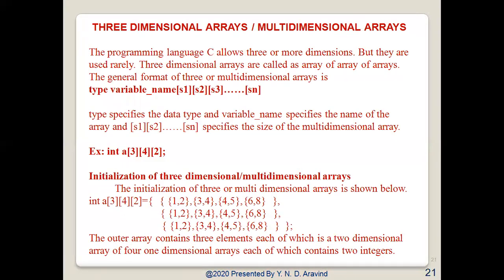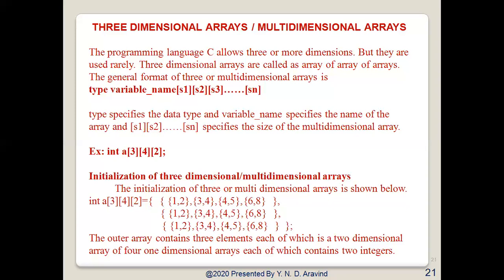Three-dimensional array or multi-dimensional array. The C programming language allows three or more dimensions, but they are used rarely. Three-dimensional arrays are called arrays of arrays. The general format for a three-dimensional or multi-dimensional array is the type, the variable name, followed by the subscripts based on the number of subscripts you use. Type specifies the data type, variable name specifies the name of the array, and S1, S2, Sn specify the size of a multi-dimensional array.